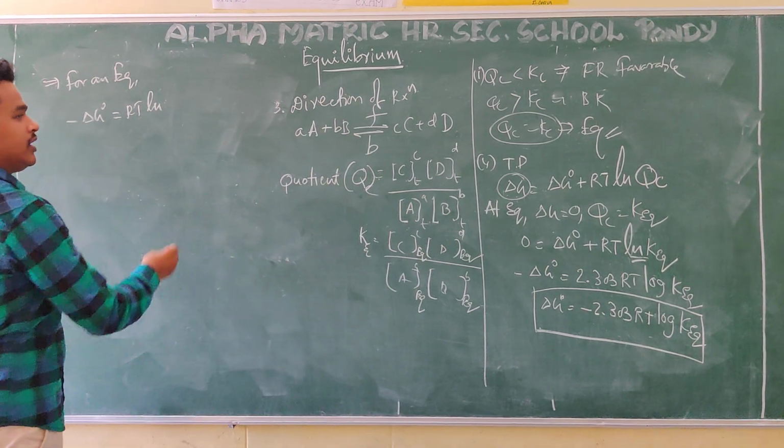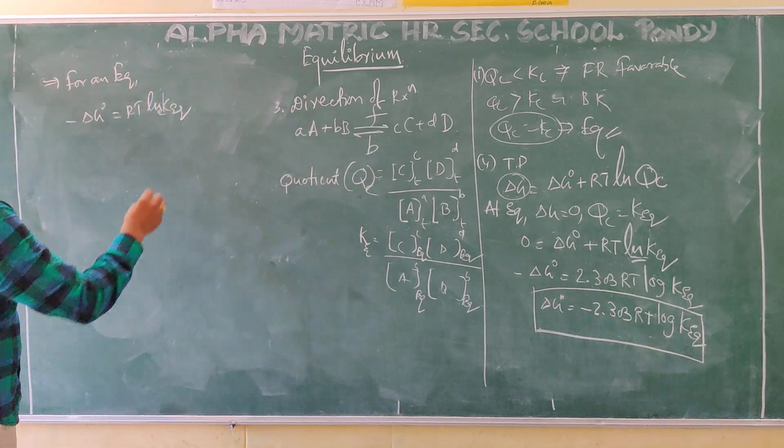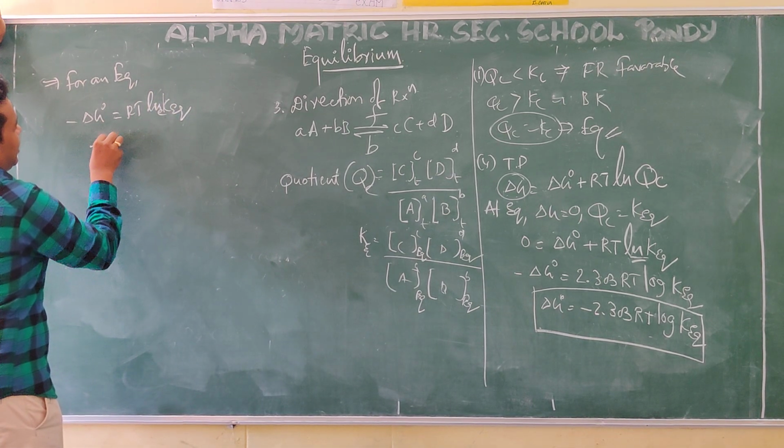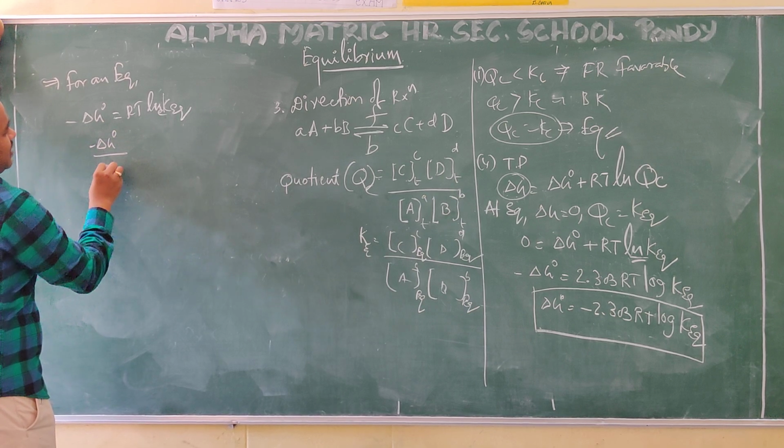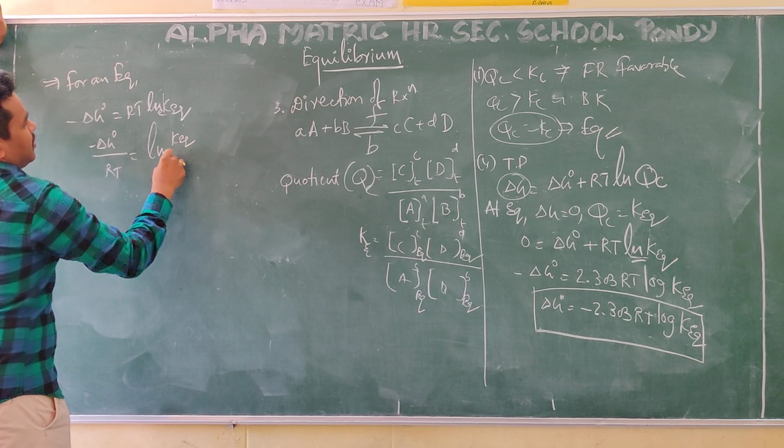That will be the equilibrium constant, here the base will be e. So minus delta G naught by RT is equal to ln K equilibrium.